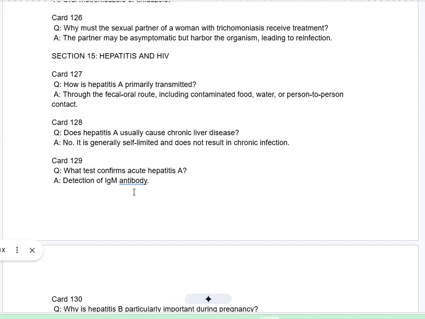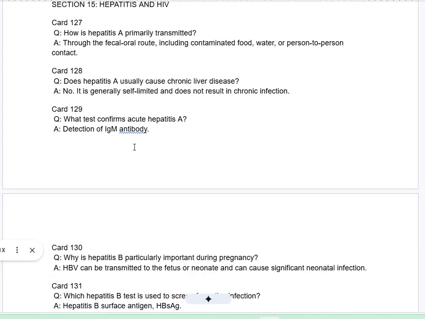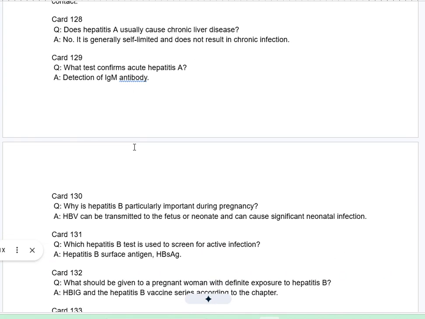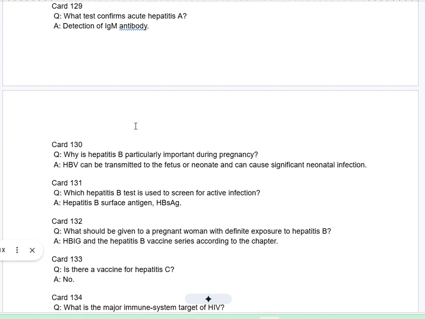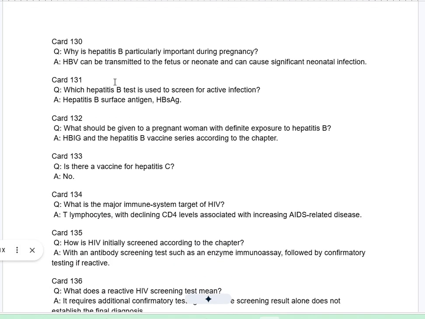Card 128Q. Does hepatitis A usually cause chronic liver disease? A. No. It is generally self-limited and does not result in chronic infection. Card 129Q. What test confirms acute hepatitis A? A. Detection of IgM antibody. Card 130Q. Why is hepatitis B particularly important during pregnancy? A. HBV can be transmitted to the fetus or neonate and can cause significant neonatal infection.